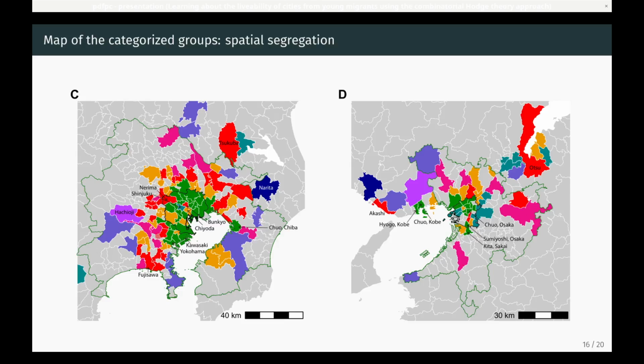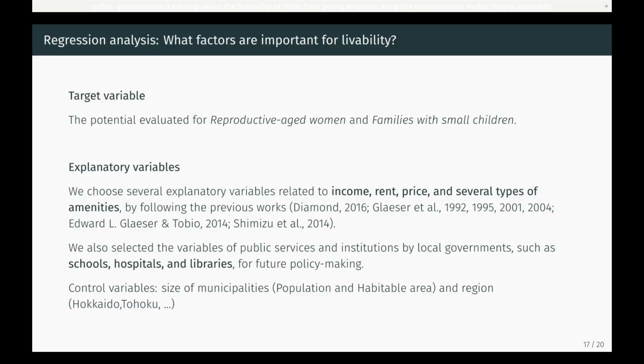There are several interesting exceptions. For example, in the special wards of Tokyo, the Bunkyo ward is red and attracts both groups. Bunkyo is known as a city of education. The University of Tokyo and other universities have their campus in this ward. What factors determine such differences among municipalities? So let's go to the next slide.